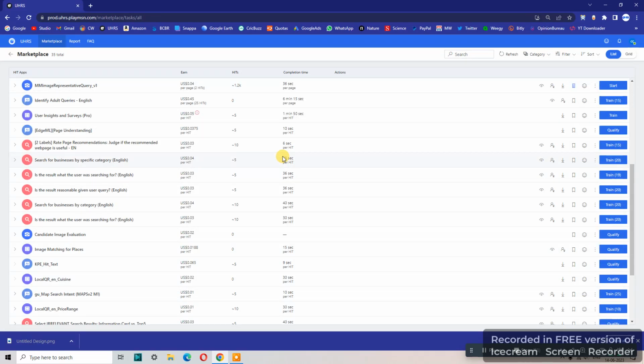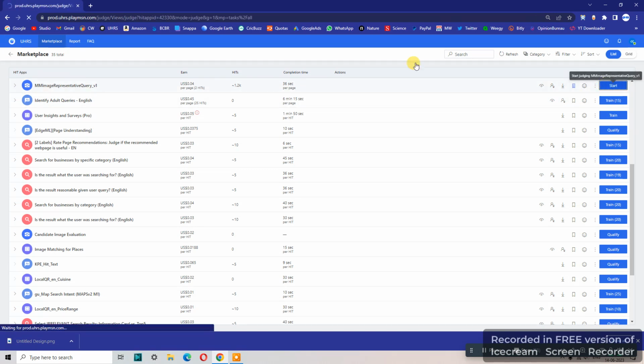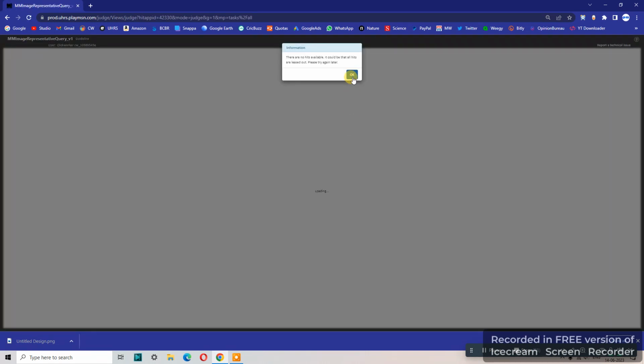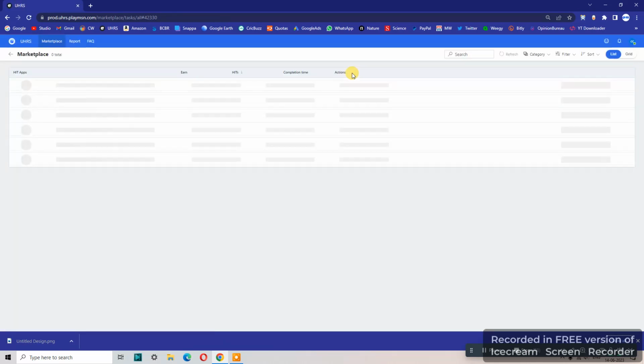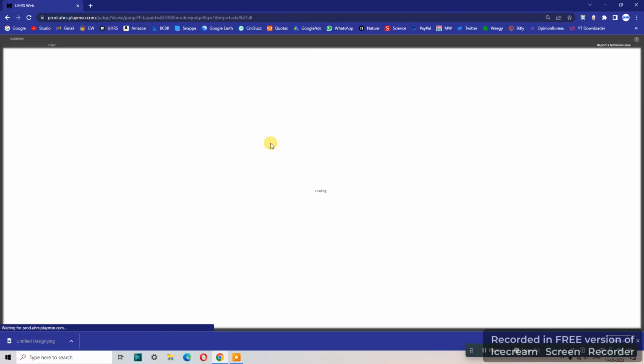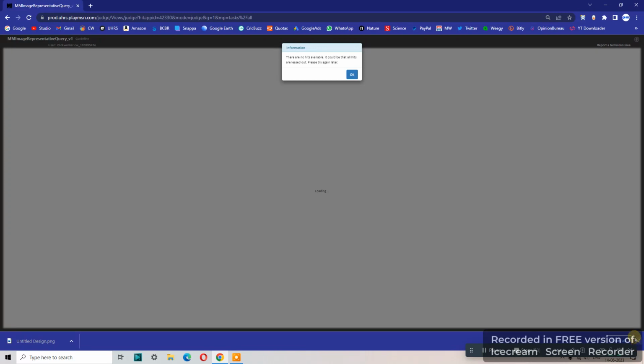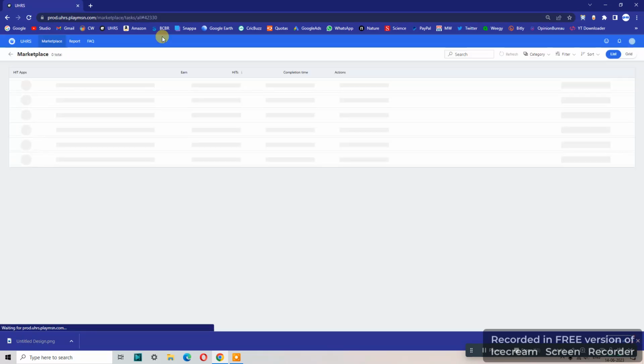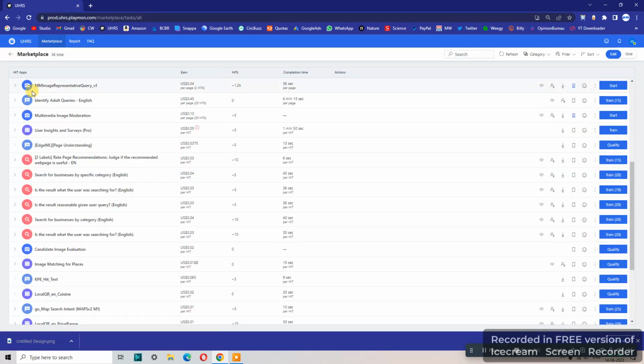I already mailed this to the UHRS community, but they have not responded to me yet. So if any one of you has any idea how to resolve this issue, that will be absolutely helpful for me. Because can you see this? I'm not getting this. So it may be possible that this HIT tab may be broken, right?